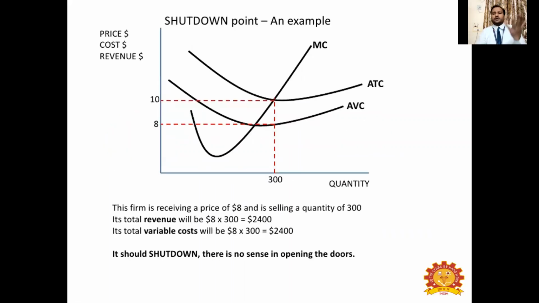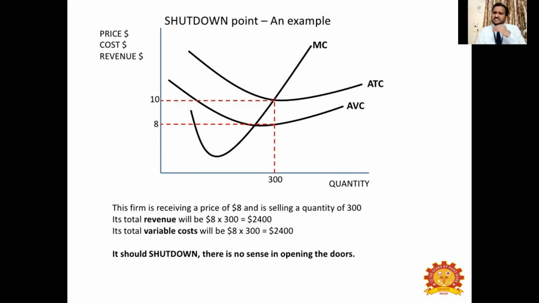They should shut it down. Right now, you may have a doubt here. Sir, price is equal to AVC now at this point, but price is a fluctuating phenomenon. Yes, it may increase or decrease in the future. So what happens if the price increases in the future? At that time, P will be greater than AVC, and he can produce further. That is why this shutdown point is not a permanent phenomenon. It is a temporary phenomenon, where whenever the price is equal to AVC or whenever the price falls much below AVC, you should stop producing anything in your business.